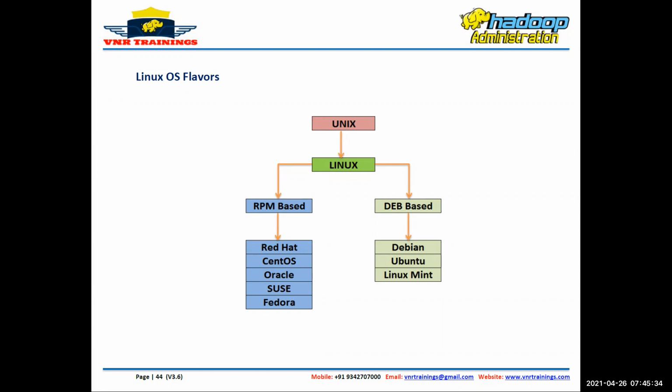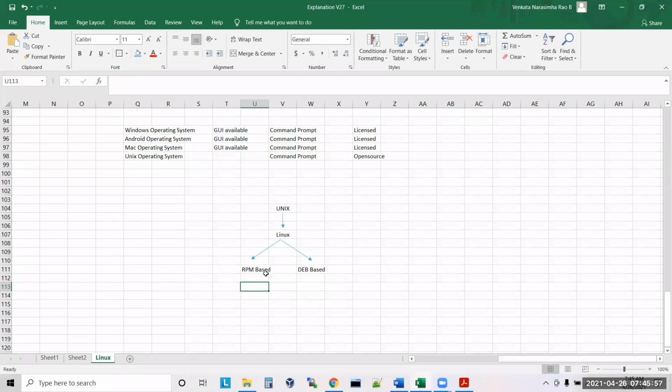But there are some clusters running on Oracle Linux, on SUSE, on Fedora, on Debian, Ubuntu, Linux Mint also. But the majority is running on Red Hat or CentOS. Now, Red Hat is giving the Linux OS, correct?